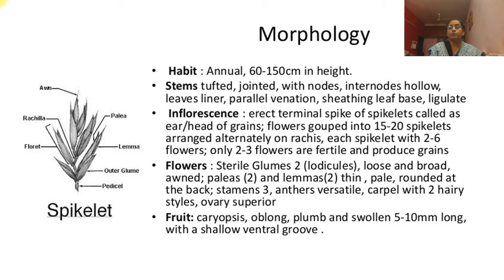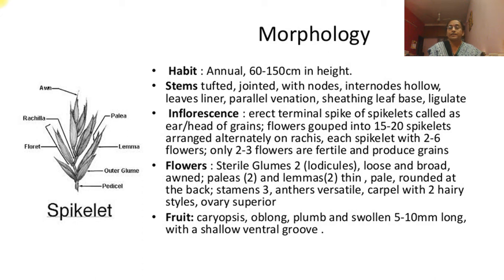Flowers grouped into 15 to 20 spikelets arranged alternately on the rachis. Each spikelet with 2 to 6 flowers. Only 2 to 3 flowers are fertile and produce grains. About the flowers: sterile glumes 2, lodicules 2, loose and broad, palea 2, and lemmas are also two.